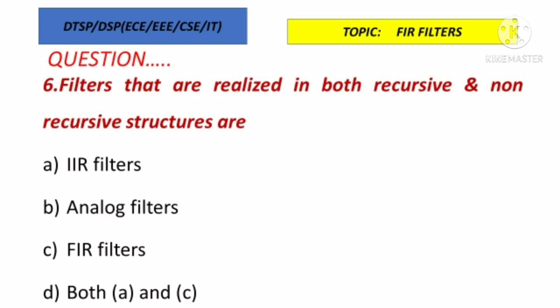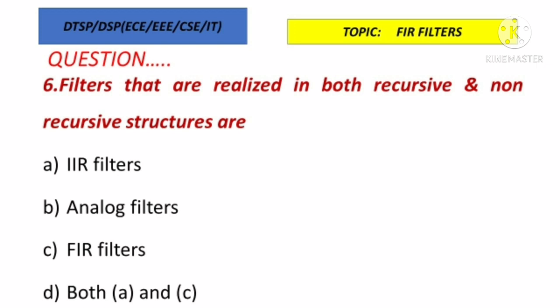Next question. Filters that are realized in both recursive and non-recursive structures are IIR filters, analog filters, FIR filters, both A and C, both IIR and FIR. So recursive means using feedback, non-recursive means without feedback. So the best answer for this is FIR filters. Which filters can be realized in both the recursive and non-recursive?